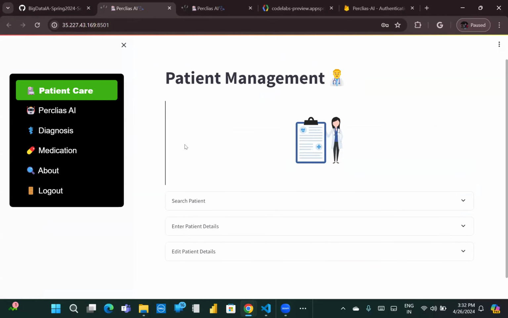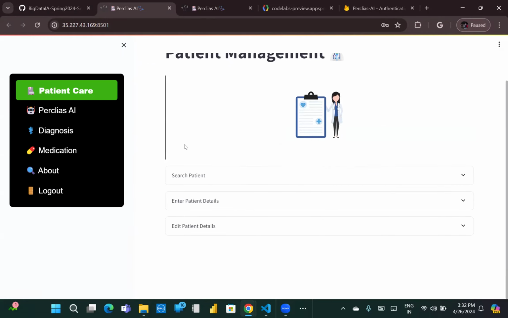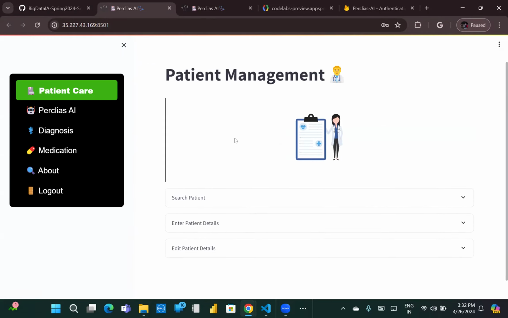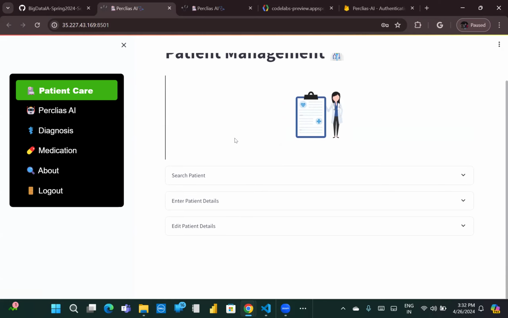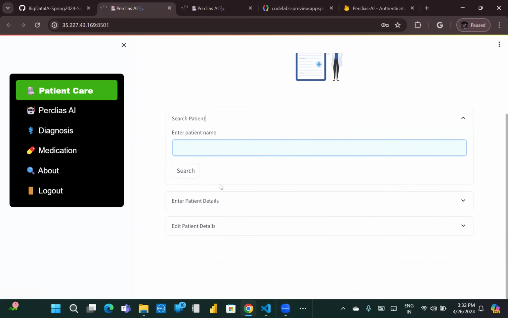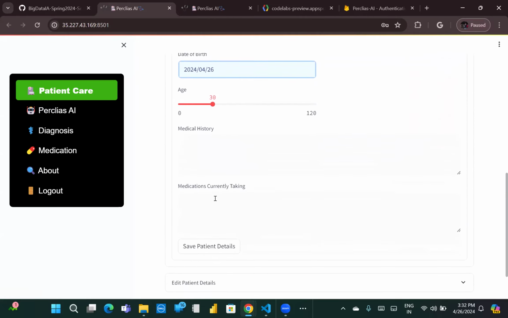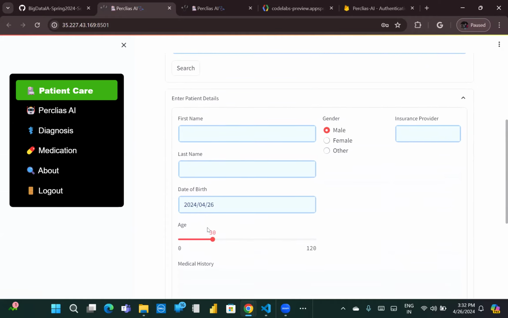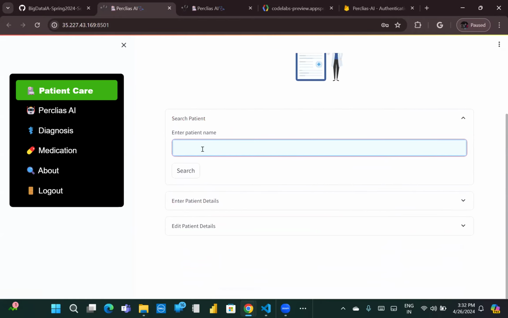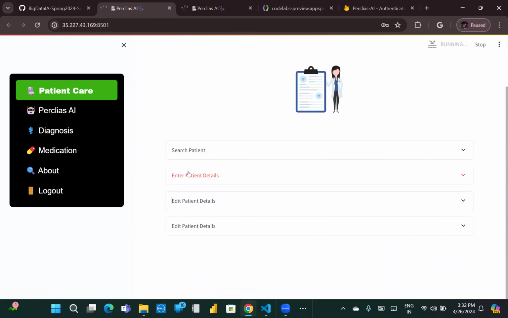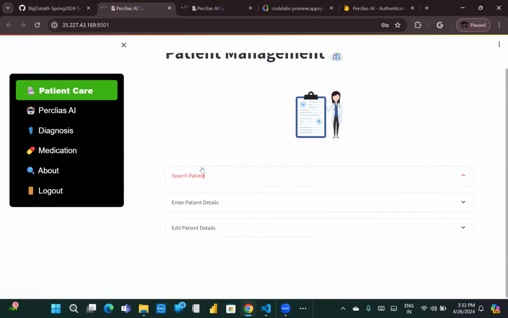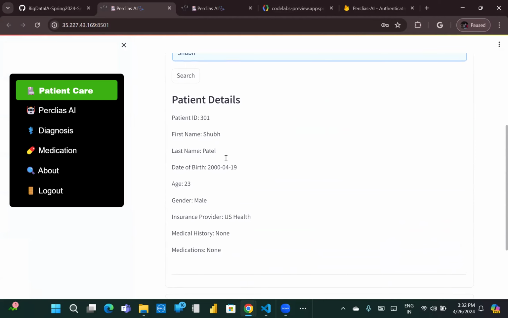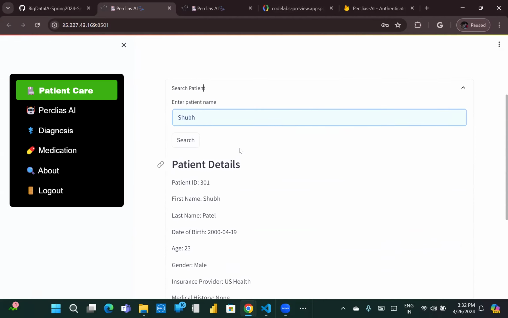Once a doctor who is registered on our platform logs in, he can first see the patient management tab. Over here, he can search for a patient, enter the patient details, and also edit the patient details as per his or her willingness. Let's say we want to search for a specific patient which we created. So here you can see the details of the patient.